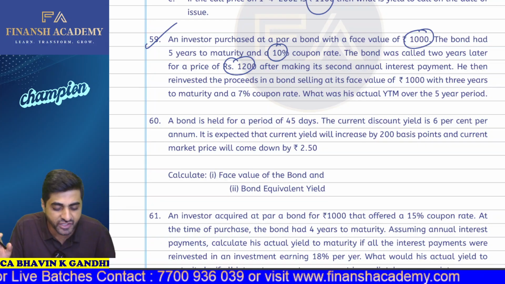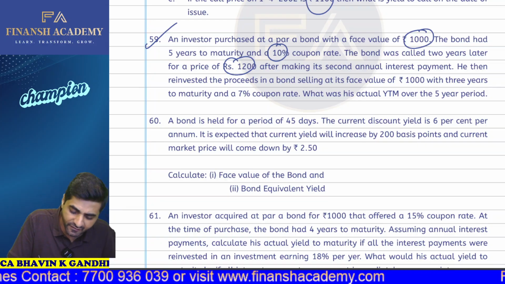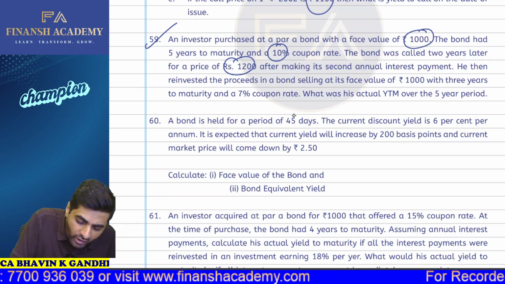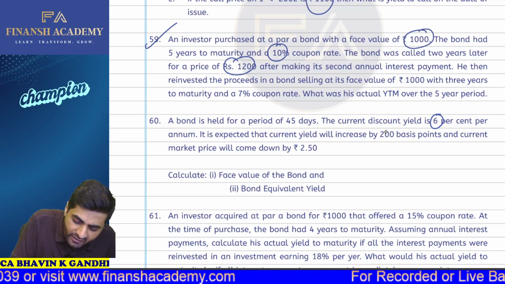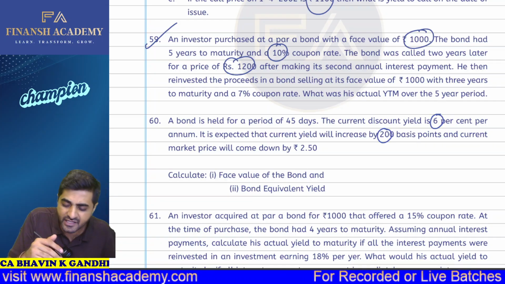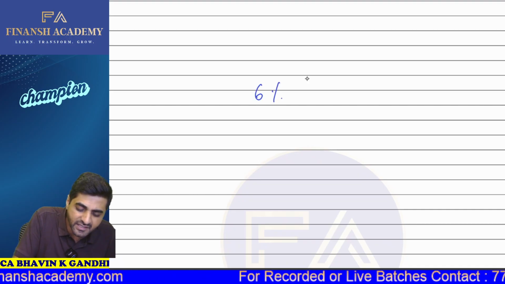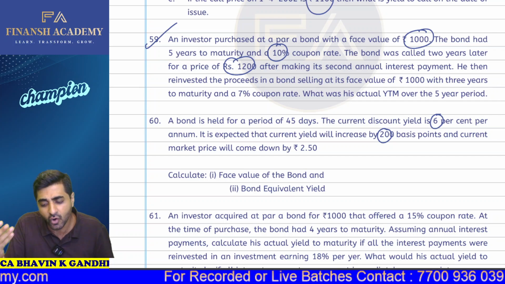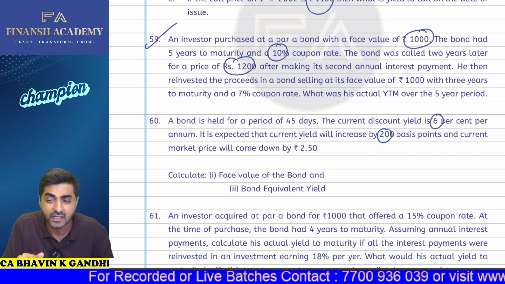Okay, so how are we going to approach this particular question? Let's say my bond's current discount rate is 6%, and the yield is expected to increase by 200 basis points. Earlier it was 6%, but now it is going to increase to 8%. As you all are aware, 100 basis points is 1%, so 200 basis points is going to be 2%.